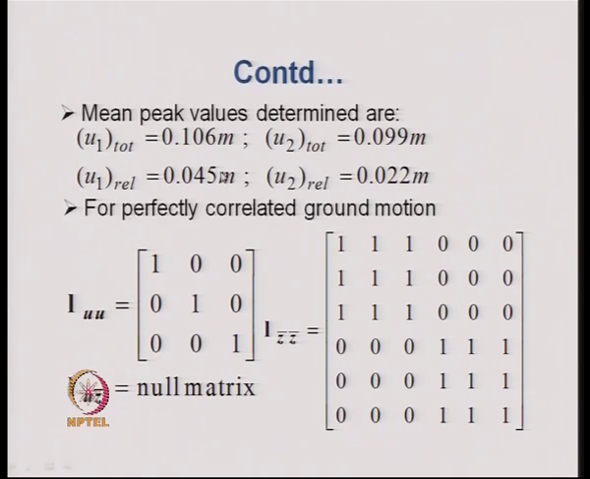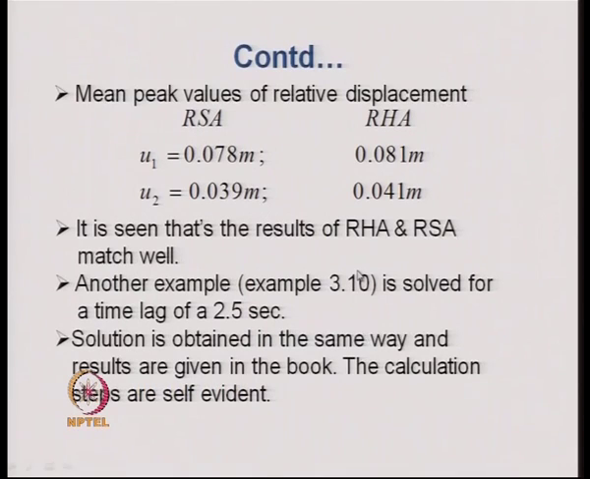We also solved the problem assuming that the ground motions are perfectly correlated. In that case, IUU, I Z bar and I U Z bar take this particular form. Using those, we obtain the values of the mean peak relative displacement by response spectrum method of analysis for U1 and U2. They turn out to be like this.